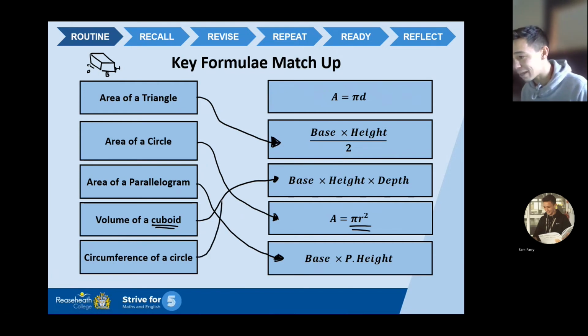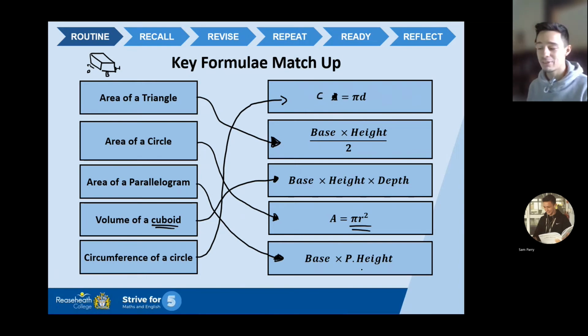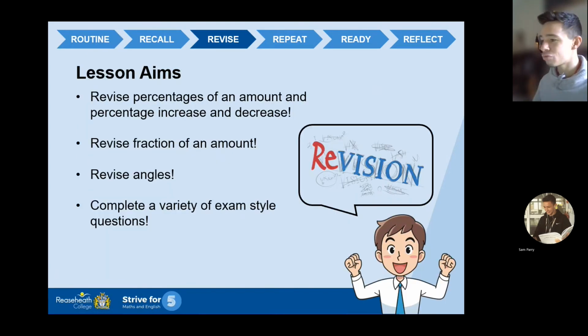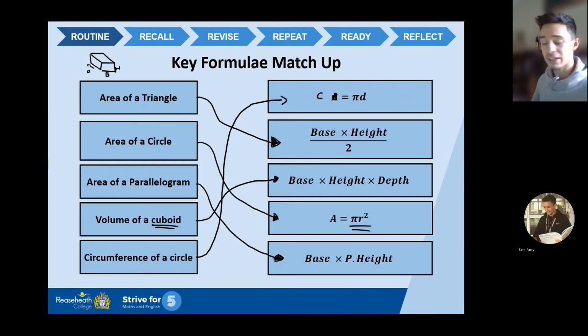Then by process of elimination, we've got the circumference of a circle. The circumference of a circle is calculated by doing pi times the diameter. Some of you may have been thrown off by this. I'm not sure why it says A, it should say C. Circumference equals pi times diameter. Like I said, you're going to be covering that in your face-to-face lesson this week, so that should look familiar and you should have practice with this. I'll leave that there just in case you quickly want to make some notes and match that up. That's absolutely fine, but we are going to focus on the 3 main topics shortly.